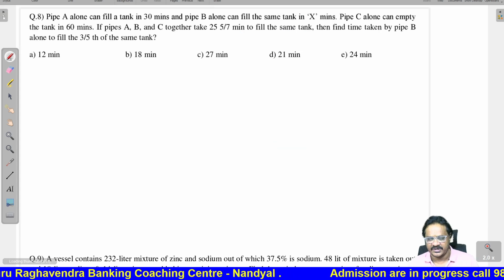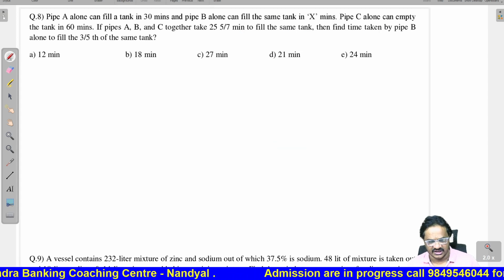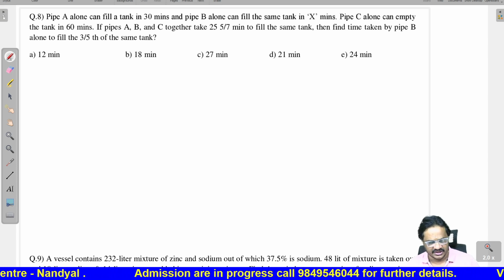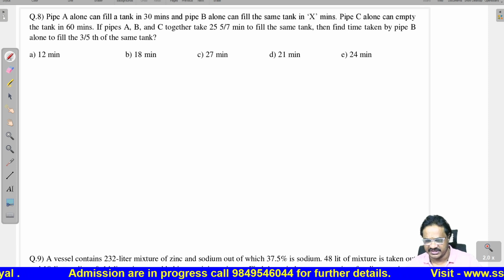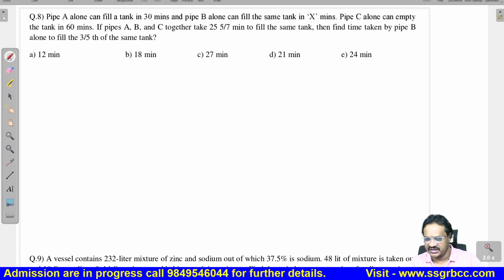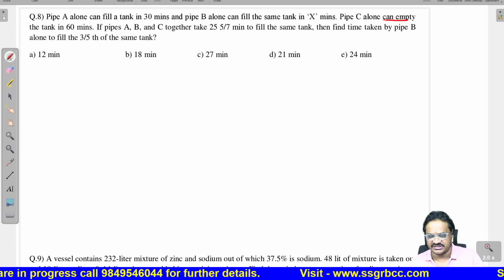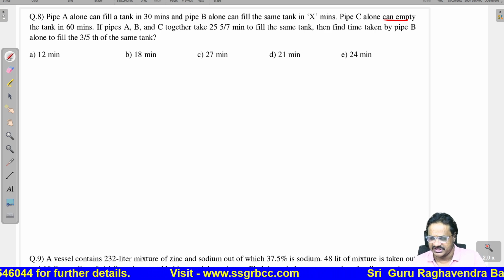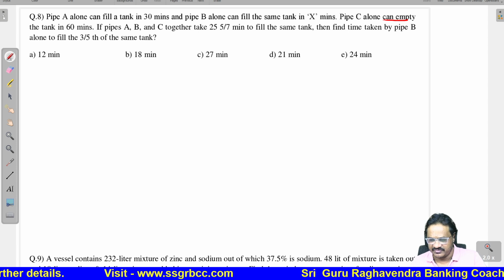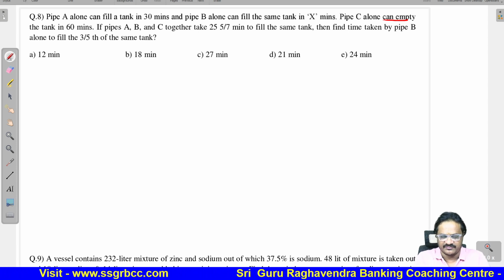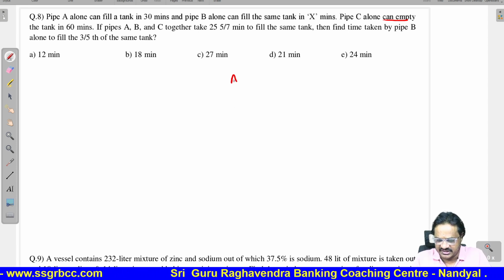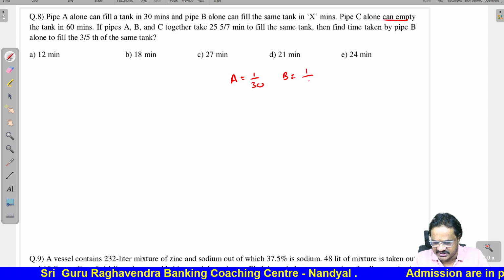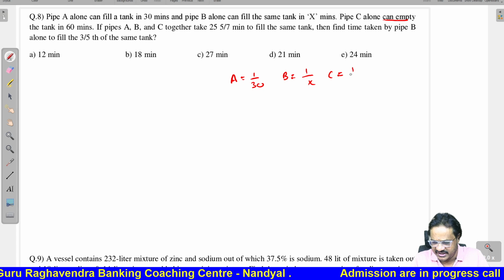Next one. Pipe A alone can fill the tank in 30 minutes and pipe B alone can fill the tank in X minutes. Pipe C can empty the tank in 60 minutes. If all the pipes take 25 5 by 7 minutes to fill the same tank, find the time taken by B alone to fill 3 by 5th of the tank. Now A is filling the tank in 30 minutes, so A's 1 minute work is 1 by 30. B will take X minutes, it is 1 by X. C is emptying.